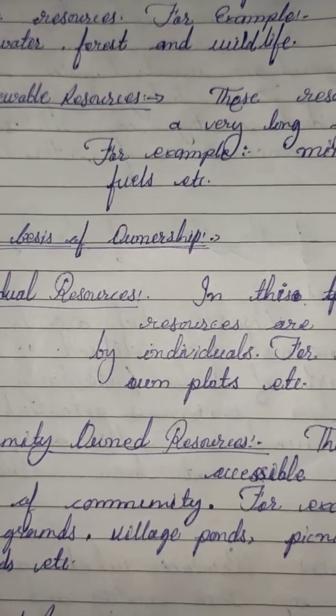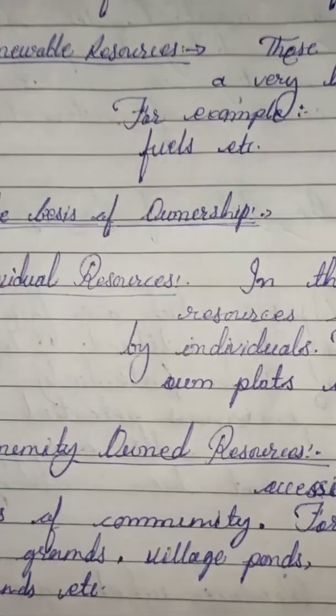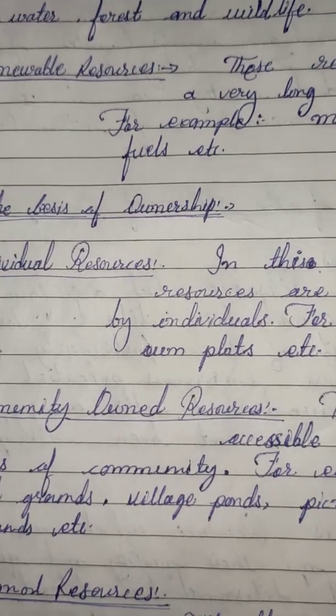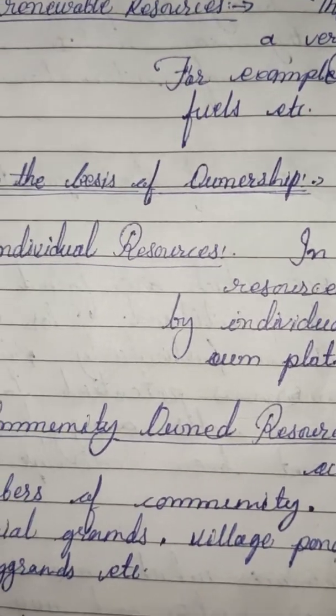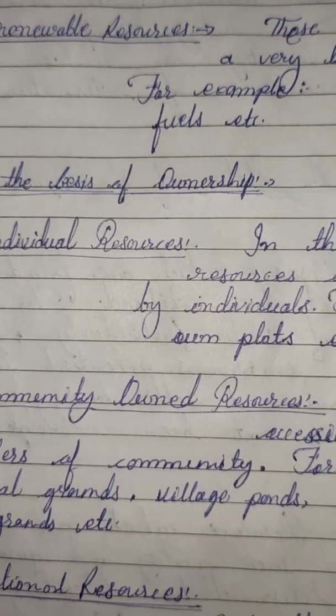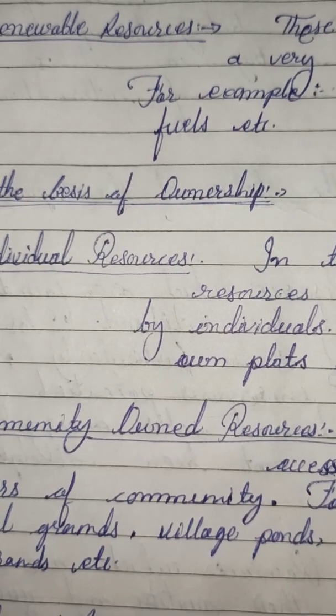If we want to regenerate them, it will take a lot of years. Human resources are those originated by the interference of human beings. Human itself is known as a resource.